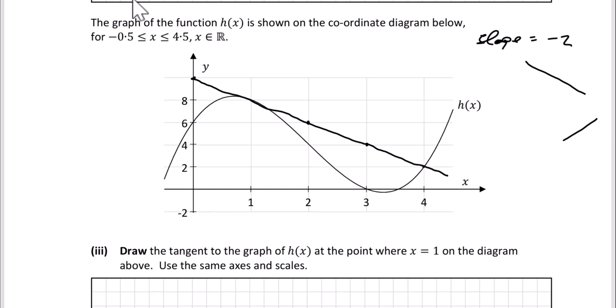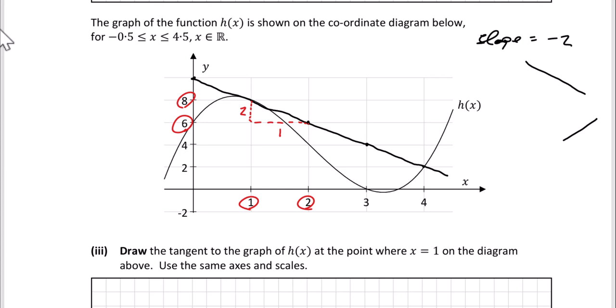The reason for that is that if you drop a triangle, let's say down along here like this, and along here, or you could even do a bigger triangle if you wanted to, the distance up along here is 2 units. You're going from 6 to 8, so that's 2 units. If you look along the horizontal direction, you're going from 1 to 2, so that's 1 unit.